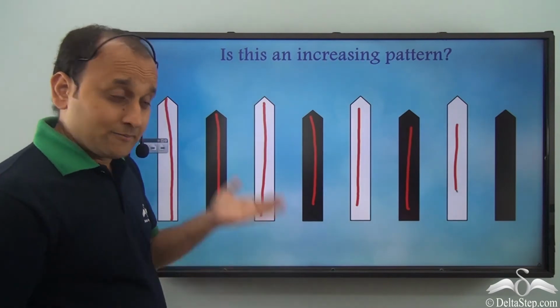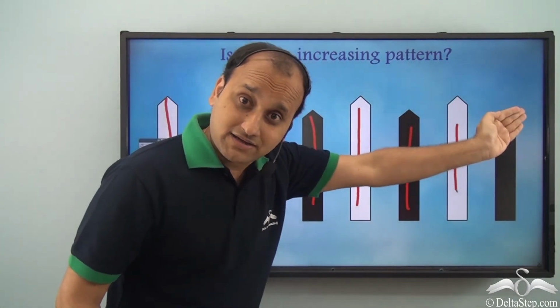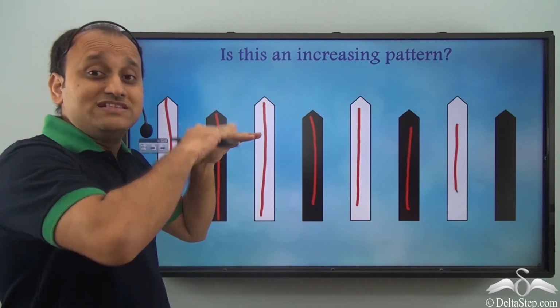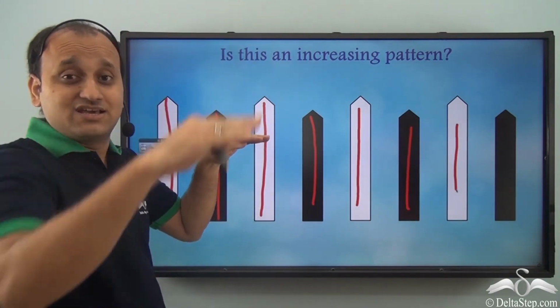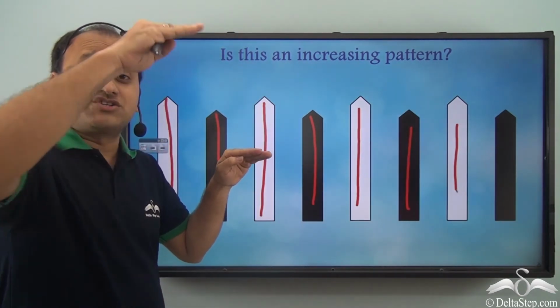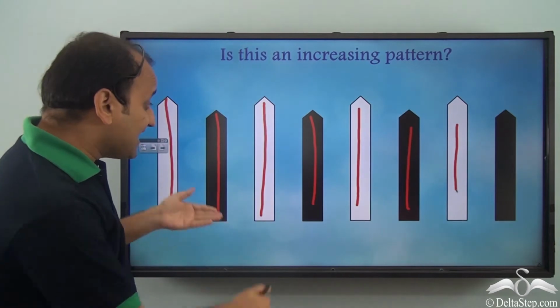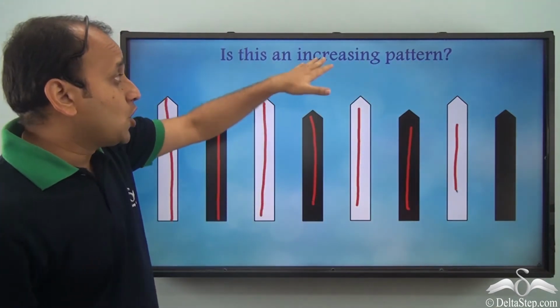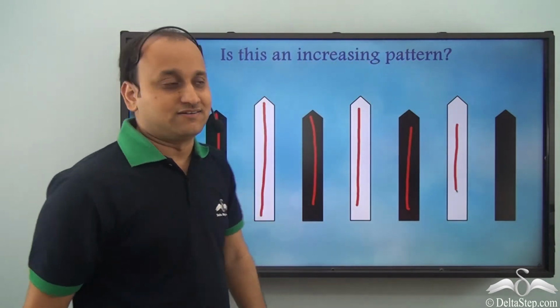Yes, we see a pattern. But is it an increasing pattern? No, it is not, because in an increasing pattern you will see a gradual increase. So by a fixed amount the blocks will increase, but in this case it is not so. So this is a pattern, but this is not an increasing pattern.